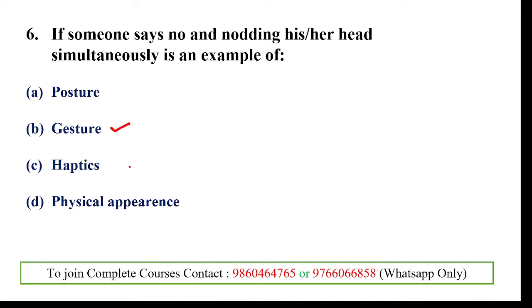In haptics, that is related to touch. Physical appearance is also related. When one person comes in a very elegant dress, that means he's an official or he must be a superior one in that party or in that office. Clear? So our dress or physical appearance may also communicate with another person.